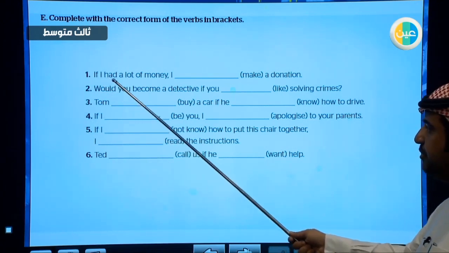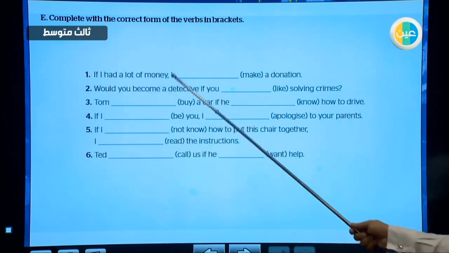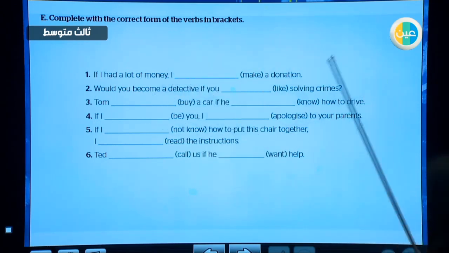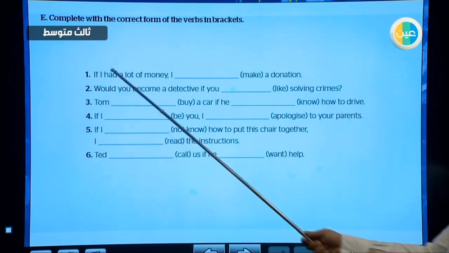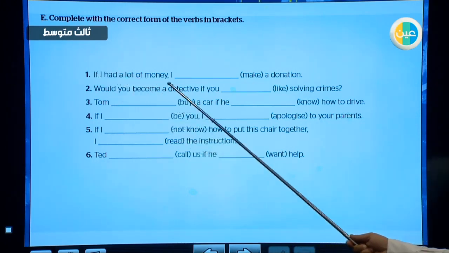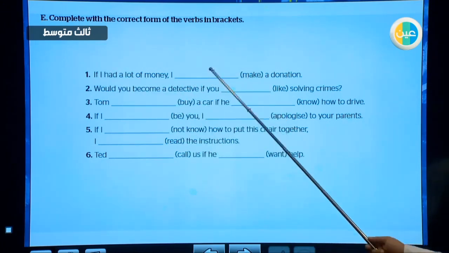The if clause, which should be in the past, and the main clause that comes after the comma usually, or the other part of the sentence. The verb should be in the base form, and before the verb we should write would, or maybe sometimes could. All right, if I had a lot of money, this is the main clause, so I will write would make